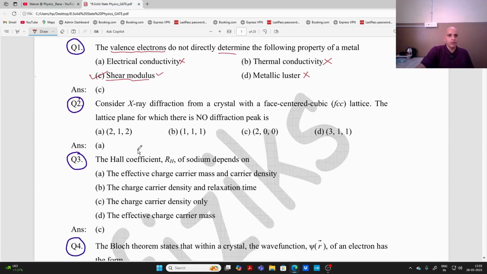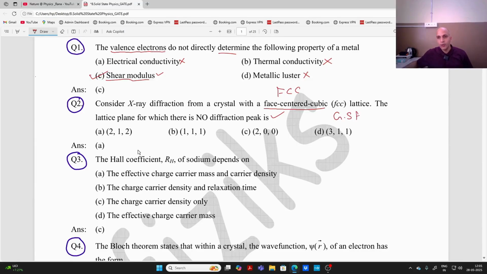Now I am going to the second question. Consider X-ray diffraction from a crystal with a face centered cubic, FCC, lattice. The lattice plane for which no diffraction peak is observed. Now recall the concept of geometrical structure factor, right?